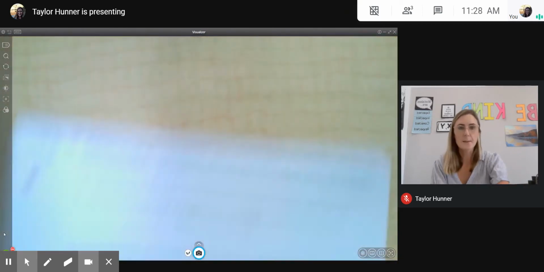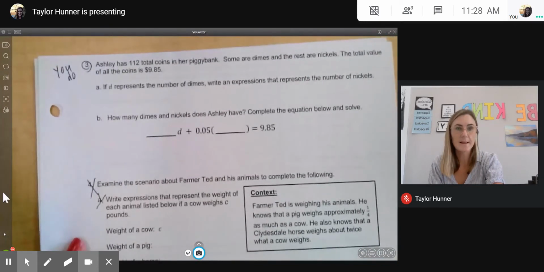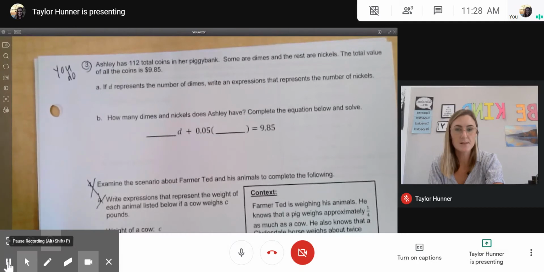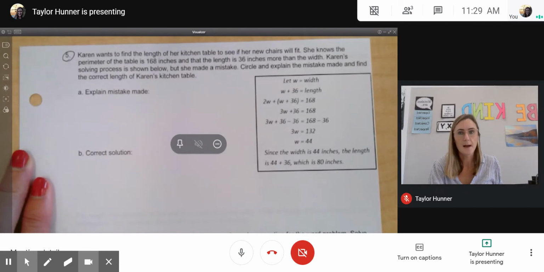I'm actually going to skip this next page because I want you guys to try number 3 in class. So we're going to skip this page and we're going to skip number 4 as well. So we're now on page 38, number 5.